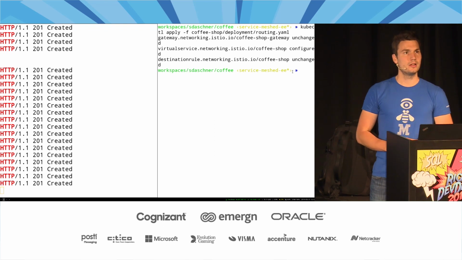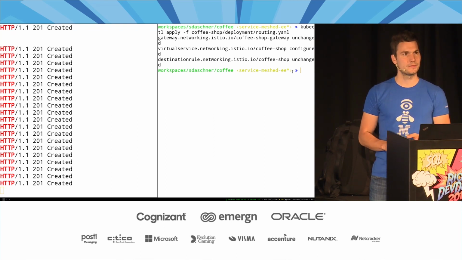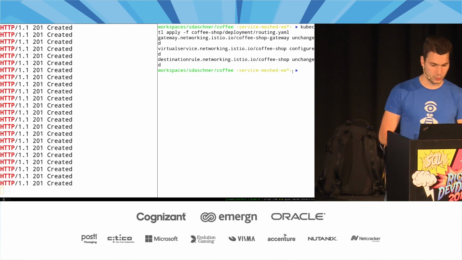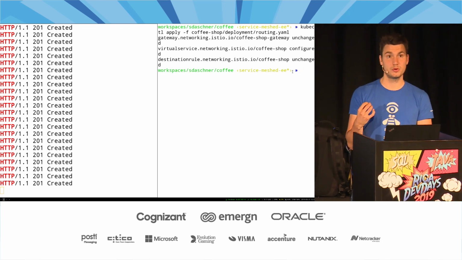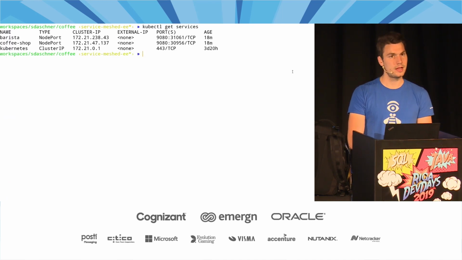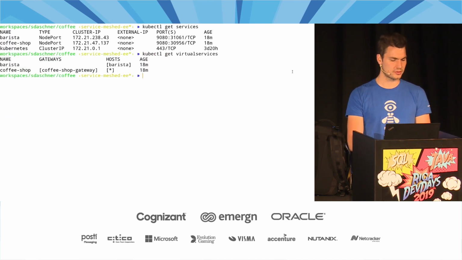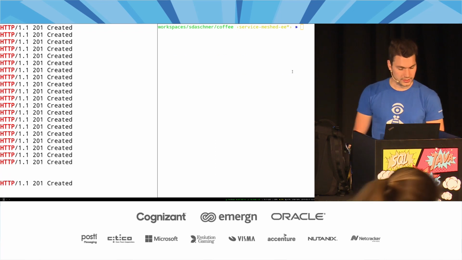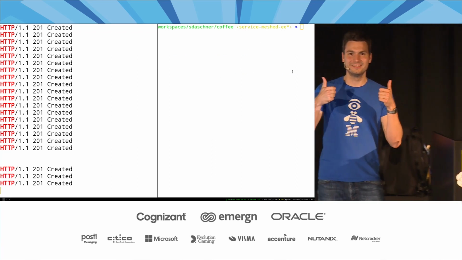As you see in the YAML, they pretty much look like Kubernetes resources. Actually, they are, because Istio extends the API model of Kubernetes, and we can use them in the same way as if they were Kubernetes resources. For example, we have kubectl get services, right? And in the same way, we can also define kubectl get virtual services, which are the virtual services of Istio. In a default Kubernetes cluster, this would not work, but here, luckily, since that is a nice extension, we can use them in the same look and feel, and also use kubectl, like I just did with kubectl apply. And now, as you can see, well, it works, right?